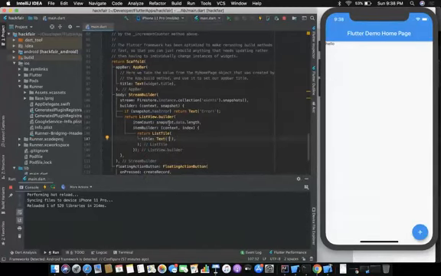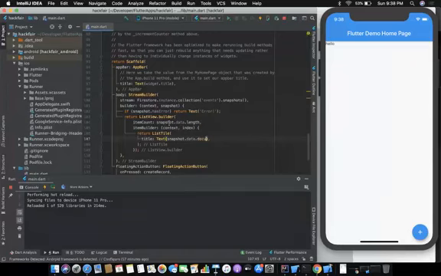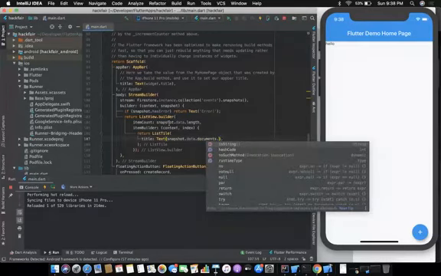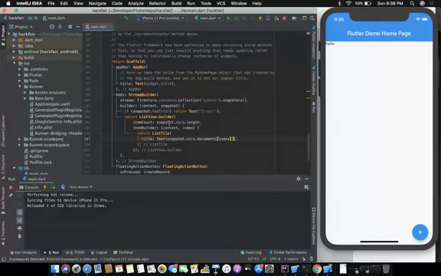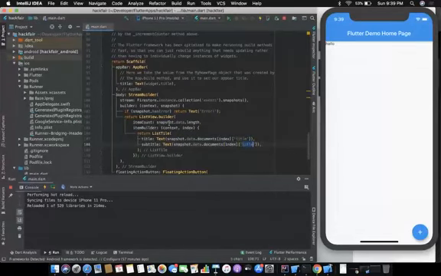The ListTile is a very famous and very comprehensive and my favorite widget in Flutter. So you will see how a ListTile appears. We have ListTile, we have Text, and here we'll say snapshot.data.documents index, and here we'll access our key, the key which we assigned while creating our record. So we'll have the subtitle here as well, and we'll copy this function from here, paste it, and we'll say description.